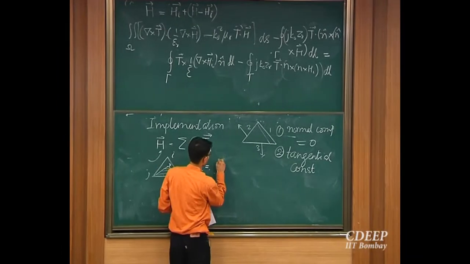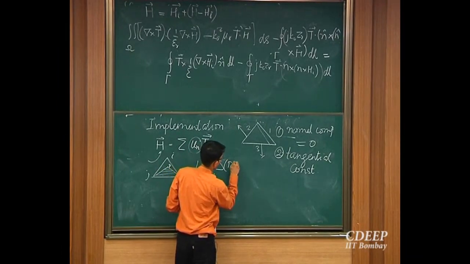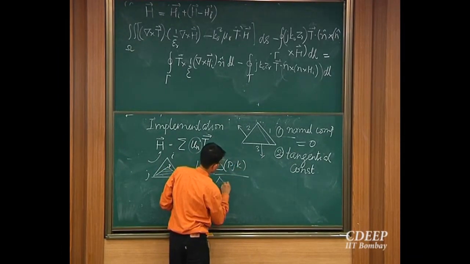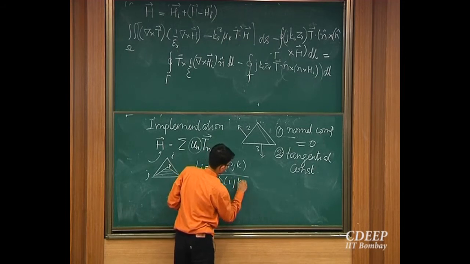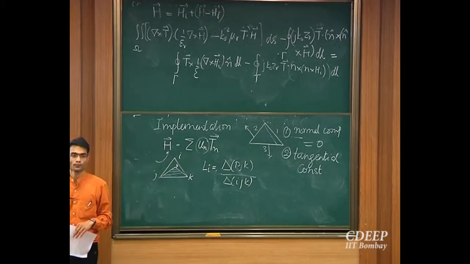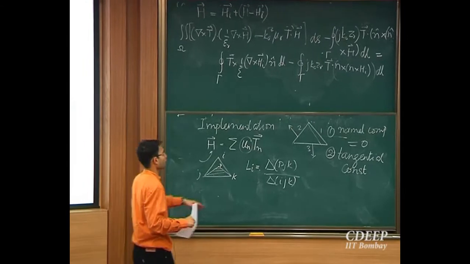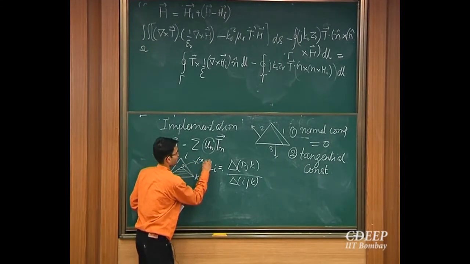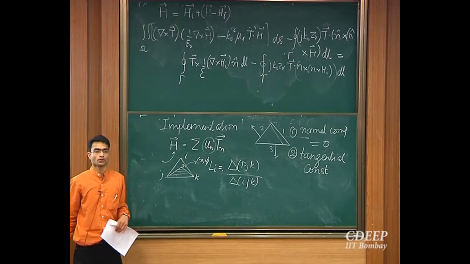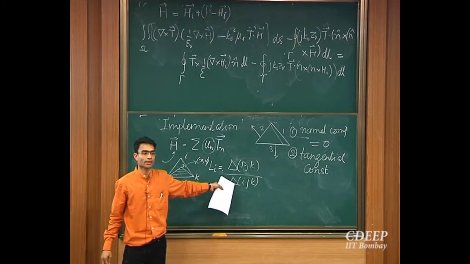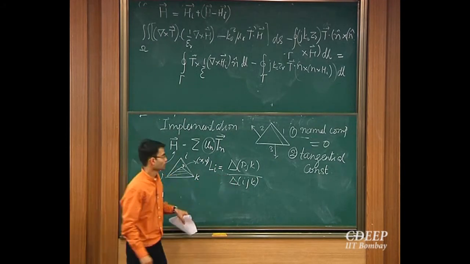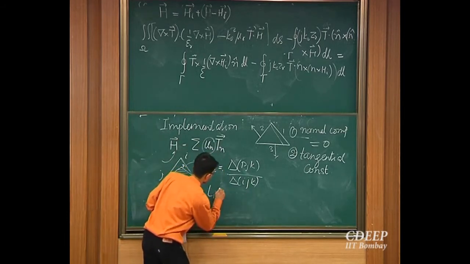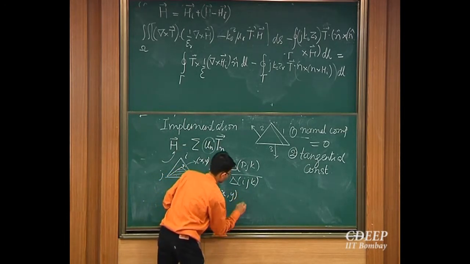So this is triangle of PJK divided by triangle of IJK. Now this point P has coordinates xy, right? So now this is going to be obviously a scalar function, right? So L of this is going to be L of xy.